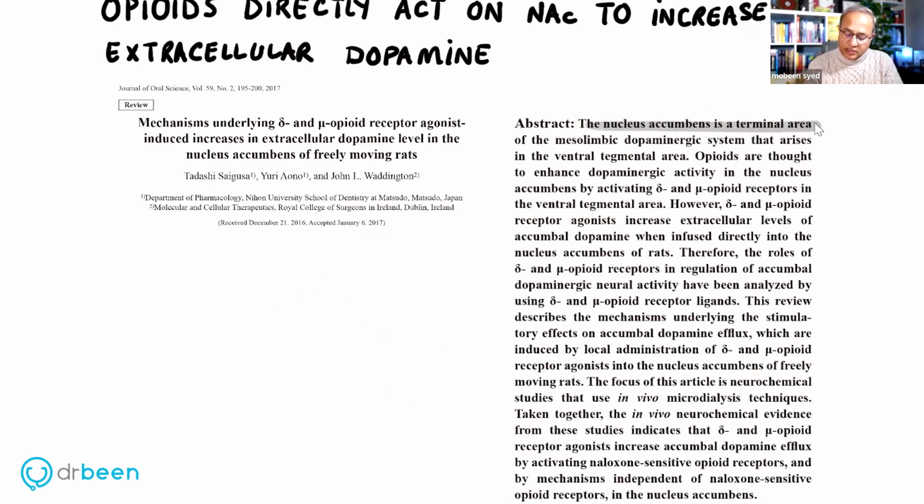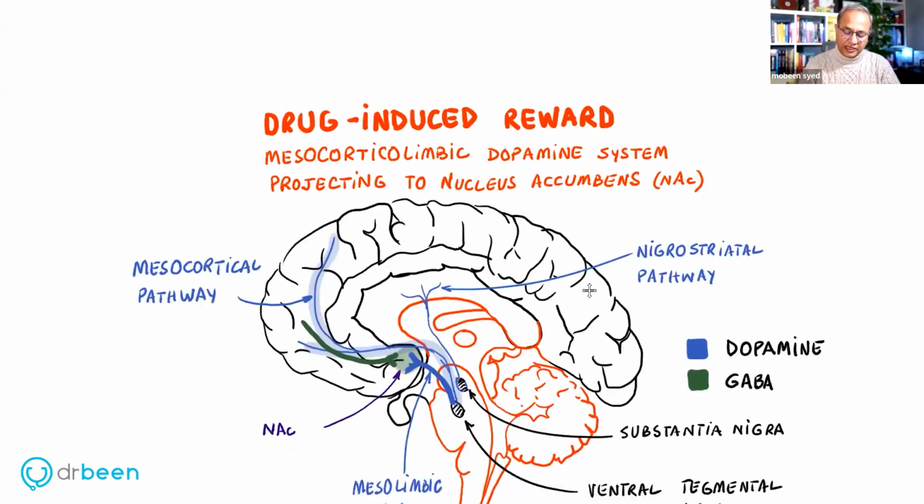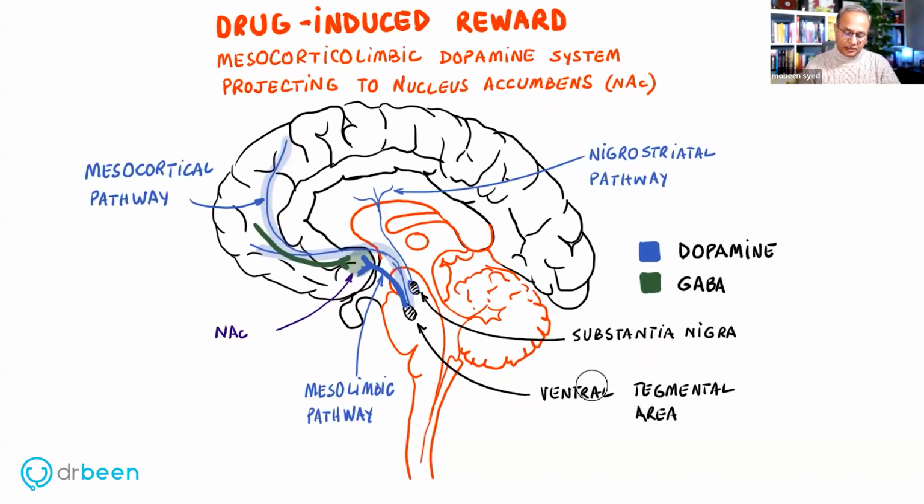So let's read. The nucleus accumbens is a terminal area of the mesolimbic dopaminergic system that arises in the ventral tegmental area. Opioids are thought to enhance the dopaminergic activity in the nucleus accumbens by activating delta and mu opioid receptors in the ventral tegmental area. However, delta and mu opioid receptor agonists increase extracellular levels of accumbal dopamine when infused directly into the nucleus accumbens of rats. So I think I've repeated this a lot of times. Two effects, and I'm going to leave the rest of this. I have the link to this paper. You can look into that by yourself.